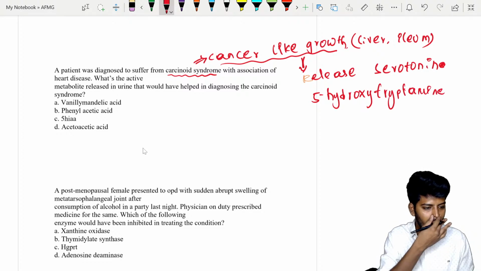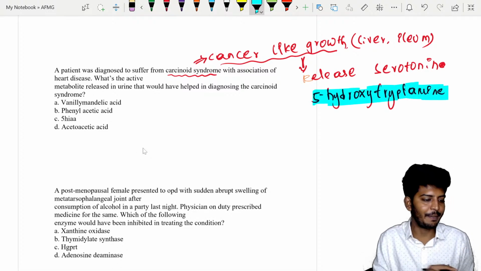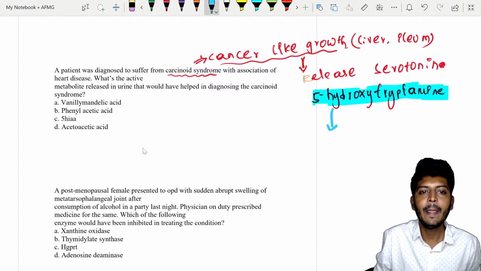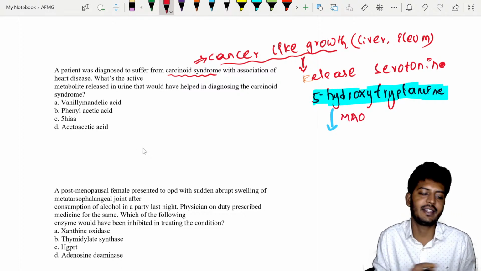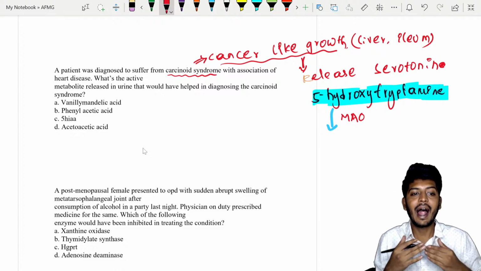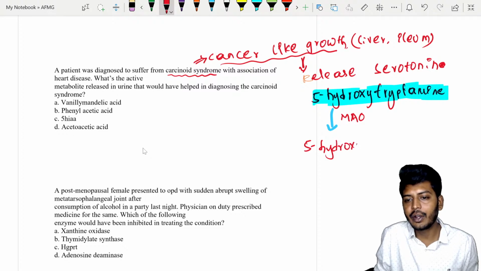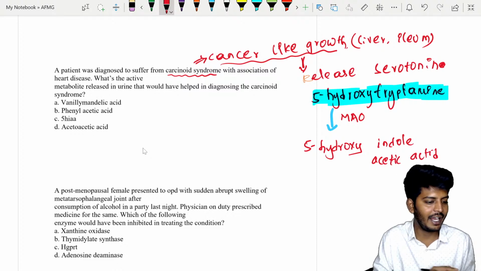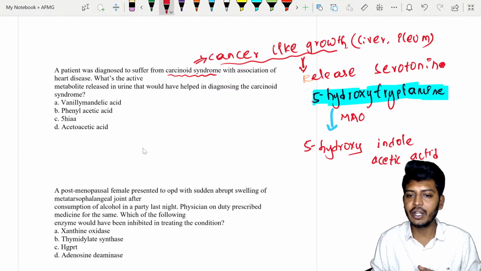Hello Ajit, how are you? So 5-hydroxytryptamine, that is your serotonin, will undergo metabolism with the help of amino oxidases, or monoamine oxidase enzyme, and it will create 5-hydroxy indole acetic acid. Thank you so much, Bharat Kumar.